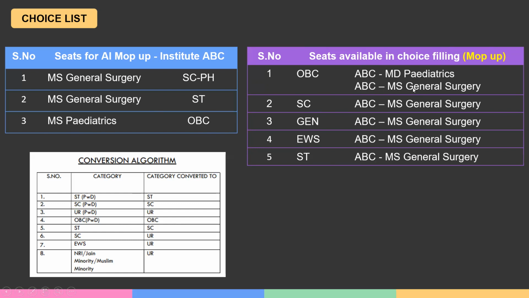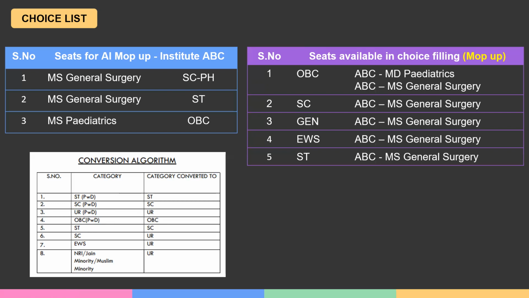So in choice filling, if it is a general candidate, the general candidate will see all general seats plus any seats that belong to any of these categories except OBC. Any seat that belongs to ST, SC, PWD, all PWD seats, all seats that belong to ST, SC, EWS will be available for UR because ultimately they can be converted to UR if no one opts for it. So this is true for all these category candidates, including PH candidates.